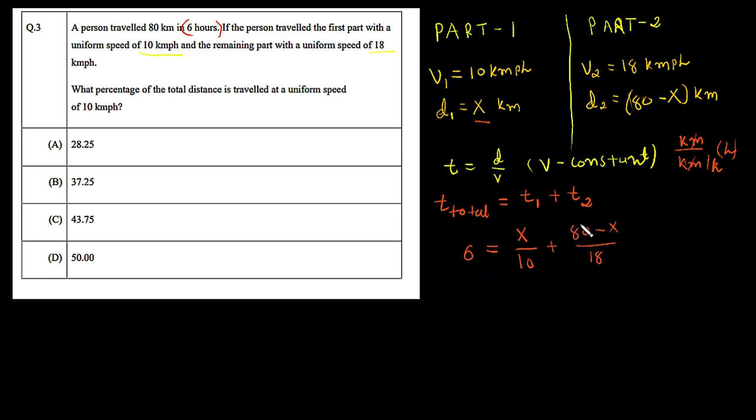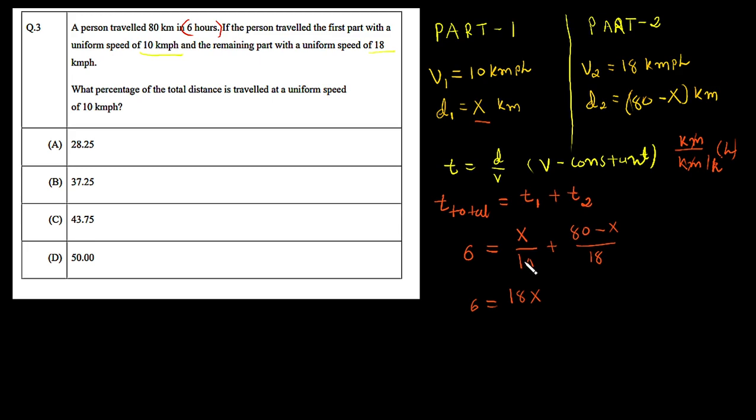Now let's try to find out this unknown x. So now simply let's simplify this right hand side. I can say here let's put 6 as it is. Now let's give the common denominator on the right hand side. So simply let's multiply this 18 with this x, so we end up with 18x.